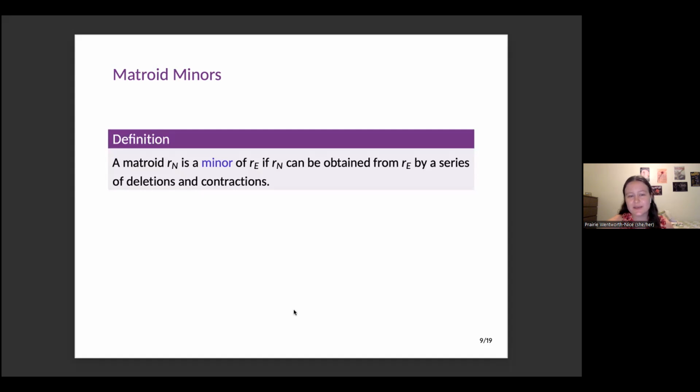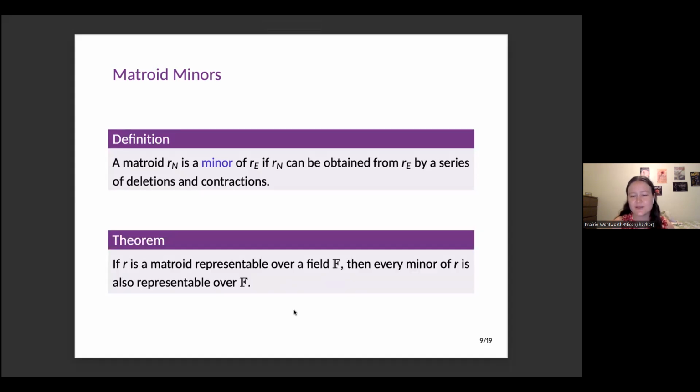And what's particularly nice about minors is that if a matroid is representable over some field, then every minor of that matroid is also representable over that field. And the converse of that tells us that if we have some matroid that's not representable over a field, then as soon as it's a minor of some other matroid, we know that that matroid can't be represented over that field. And so that's a very useful theorem for helping us classify which matroids are representable by which fields.